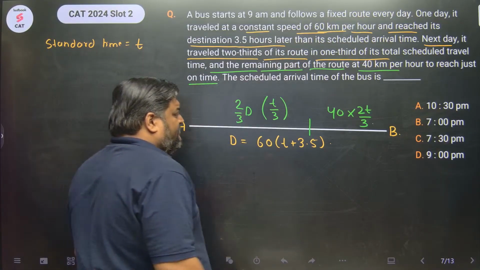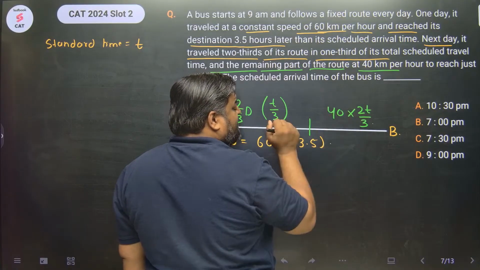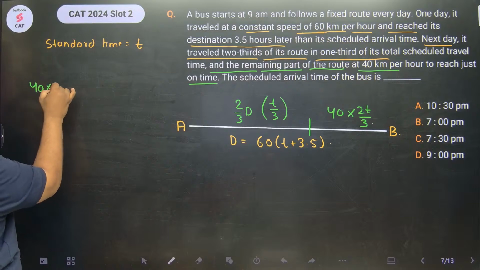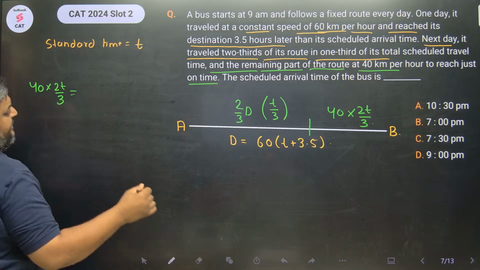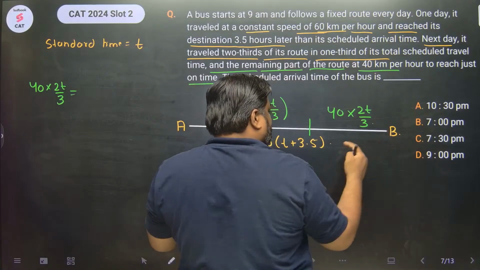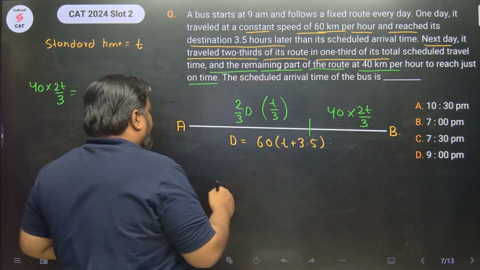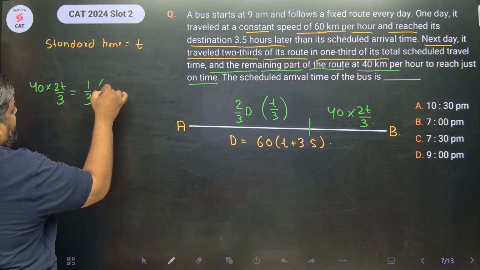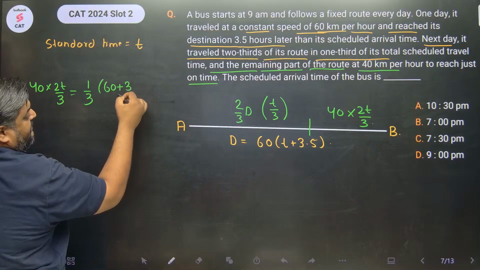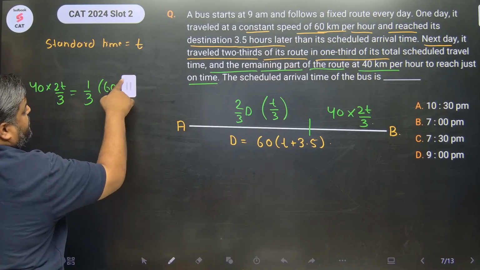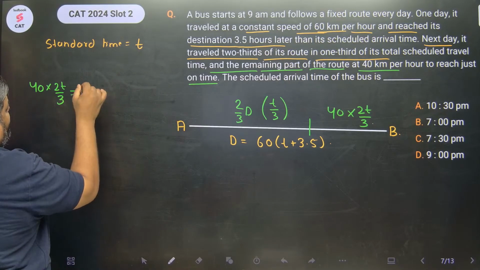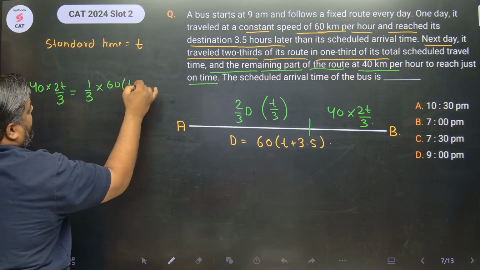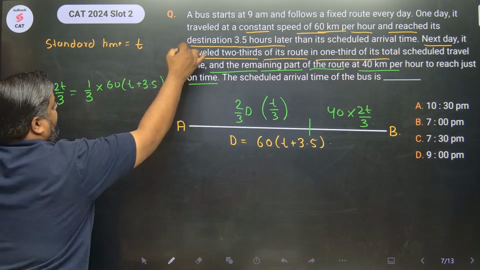And this distance, I can say, is 40 into 2T by 3. This is 1/3 of the total distance, बोल सकते हैं ना? This is equal to 1/3 of the distance, which is 60 into (T plus 3.5), which is nothing but 1 by 3 into 60(T plus 3.5), right?